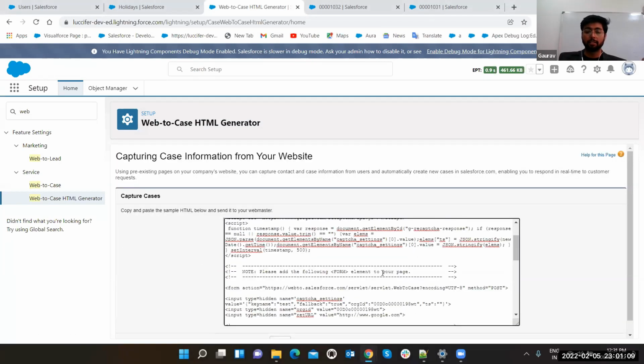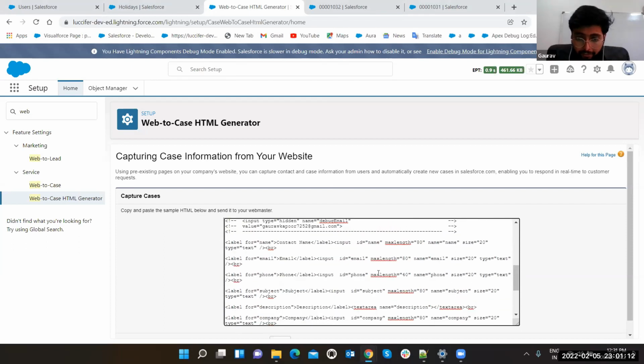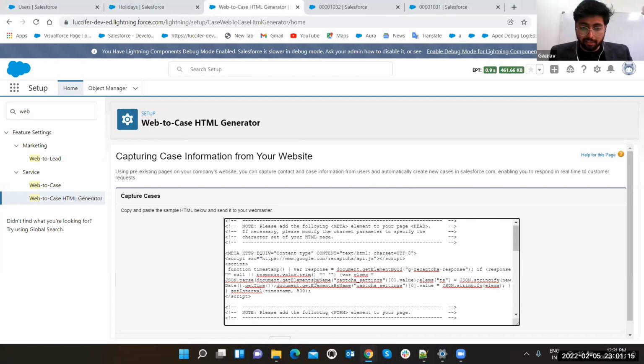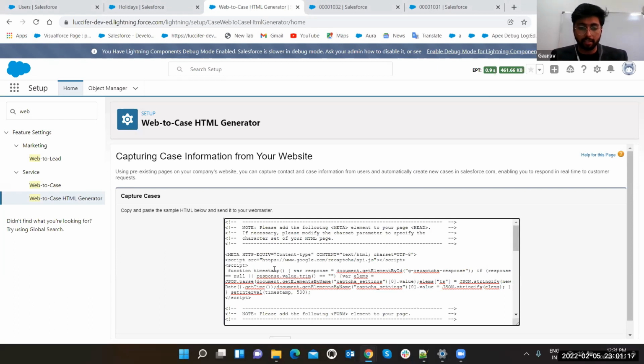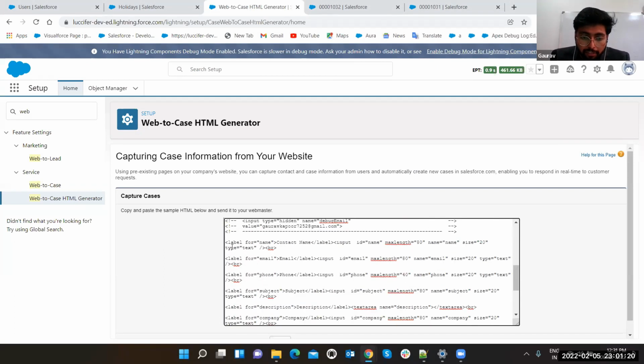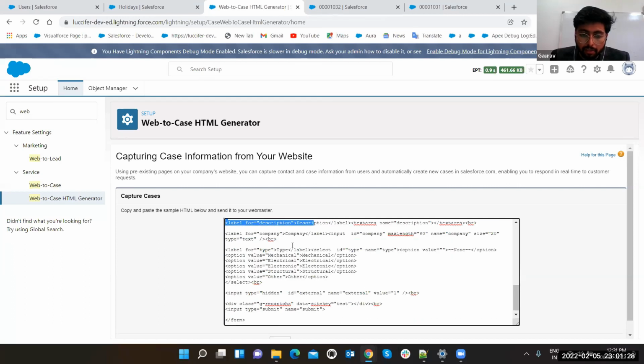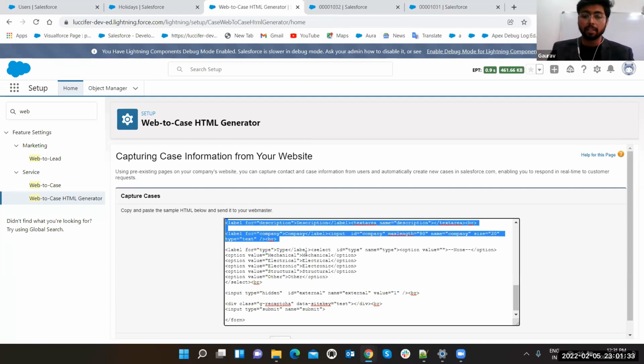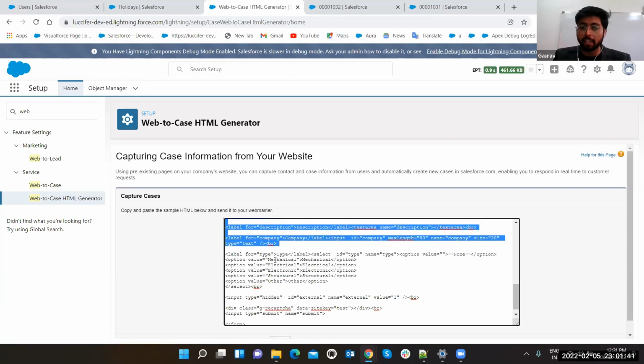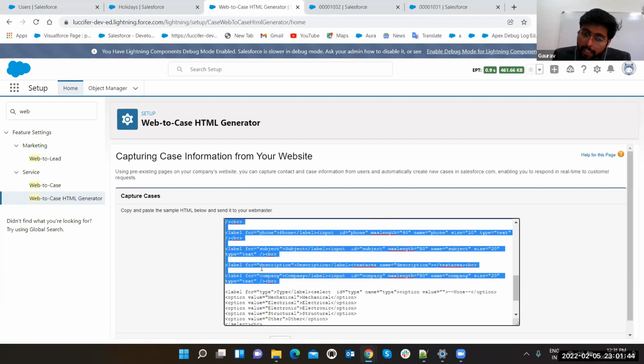Now this is the code, guys. See, it is having all the stuff, and if you read it carefully, in the starting it is having a note, script and every stuff. But if you are a developer, you will get to know they are not creating anything much more than just a label and input. That's it. So think about what Web-to-Case is doing. A developer can think this: Web-to-Case is doing nothing. We just send the names of the fields, and they iterate over the names of the fields, creating a label and input according to the number of fields you have selected.